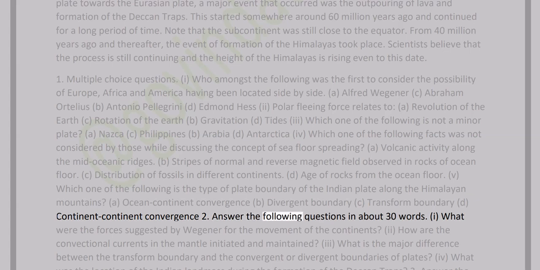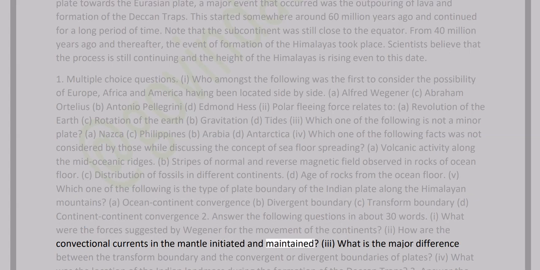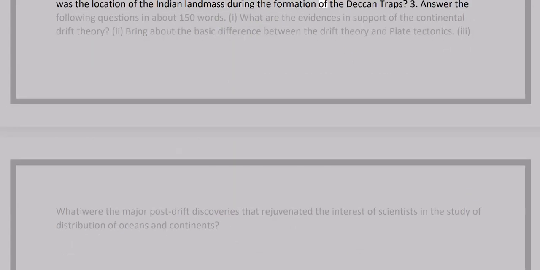2. Answer the following questions in about 30 words. 1. What were the forces suggested by Wegener for the movement of the continents? 2. How are the convectional currents in the mantle initiated and maintained? 3. What is the major difference between the transform boundary and the convergent or divergent boundaries of plates? 4. What was the location of the Indian landmass during the formation of the Deccan Traps?